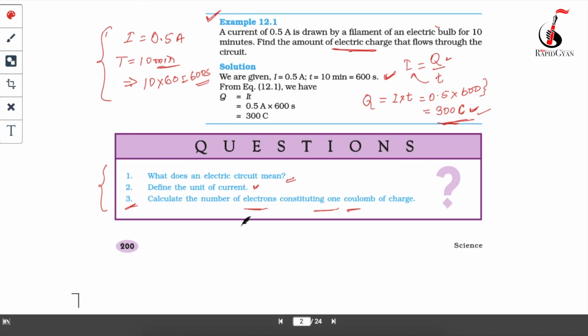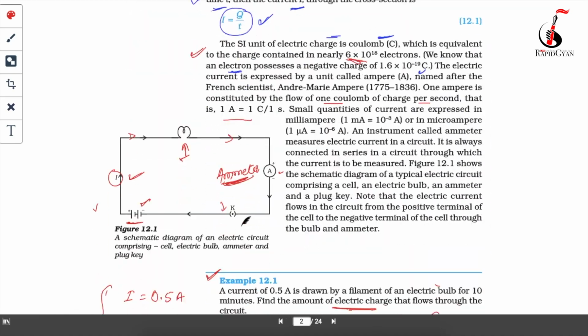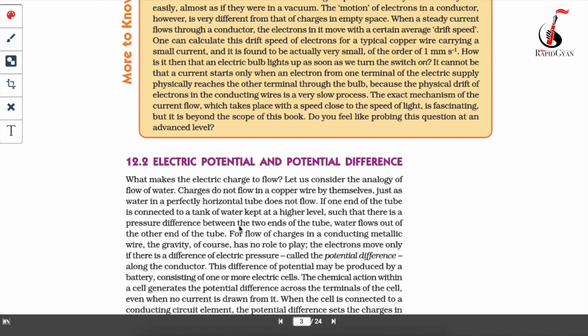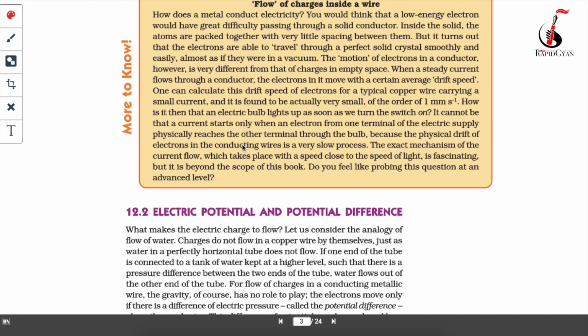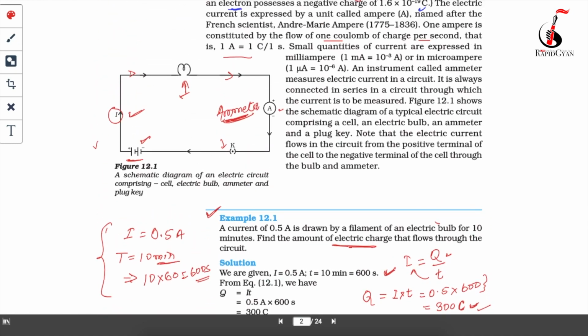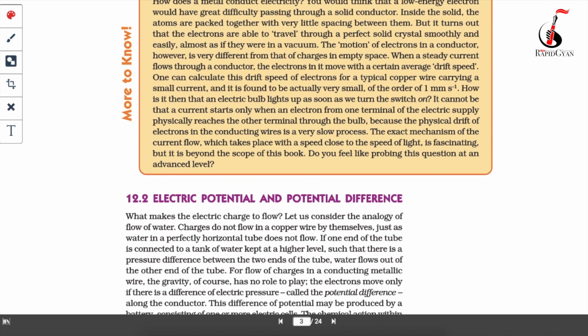Okay beta, so that's it from this particular topic. In the next video we will be starting with the next topic, which is called electric potential and potential difference. Meanwhile, please go and watch this video, try to solve the questions from your other reference books, find as many questions as you can from the internet or reference books. You must have Lakhmir Singh, Manjeet Kaur and other books. So just go and solve the questions on this topic. We will meet you in the next video, on the next topic, electric potential and potential difference.